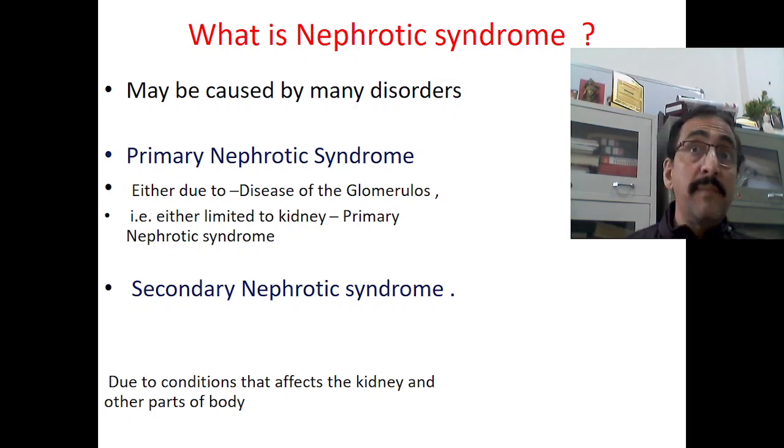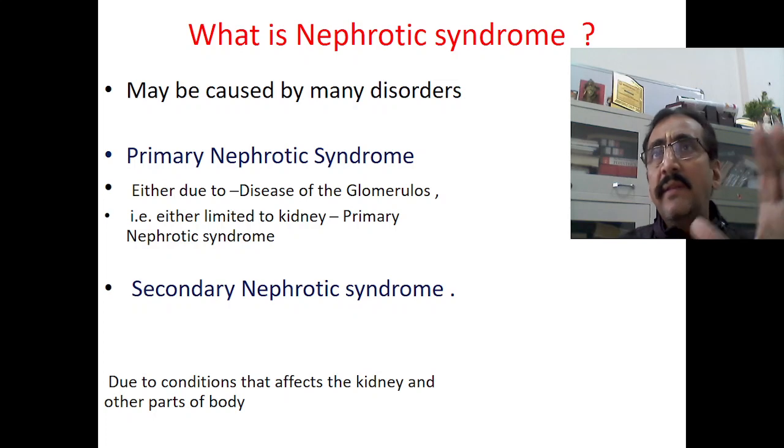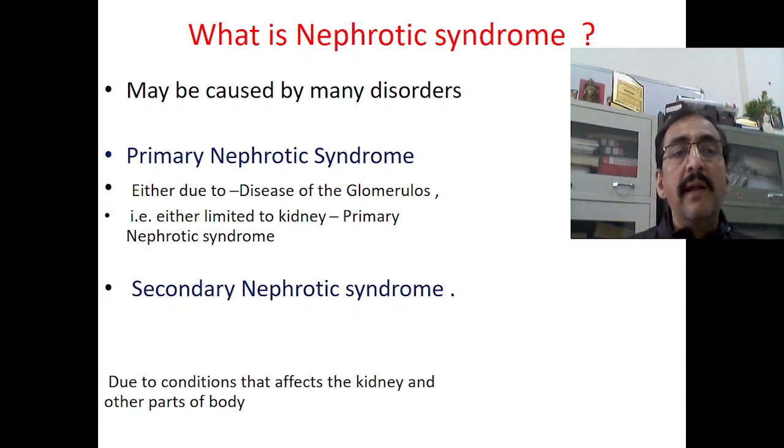This may occur either because of a disease of the glomerulus, which is also part of the nephron, or because of the collecting tubules or proximal tubule, or sometimes some other parts of the kidney. All these factors are included under the heading of primary nephrotic syndrome.